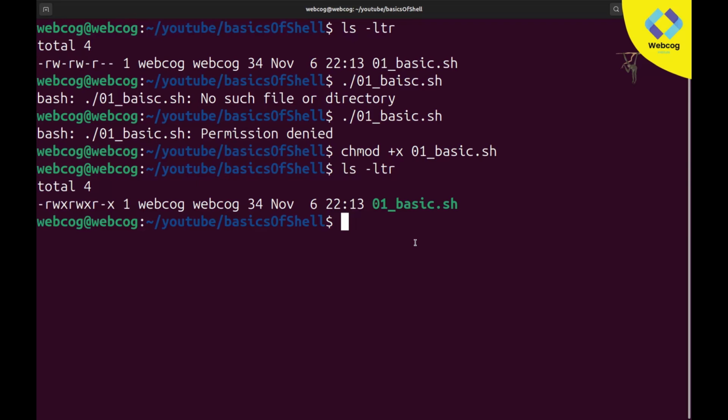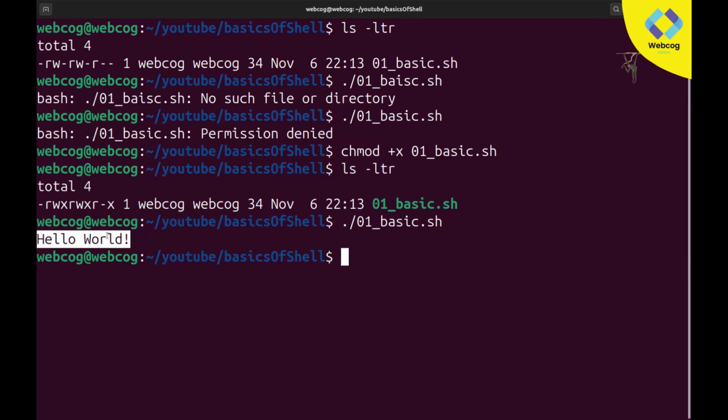So let's try to execute it. I'm just going to type 0 and press the tab button, and you can see it auto completes this. But when we did not give it execution permission, it was not auto completing it. Now auto complete is working fine with the tab button. Now if I hit enter, you can see this time it's working fine and giving us an accurate result.